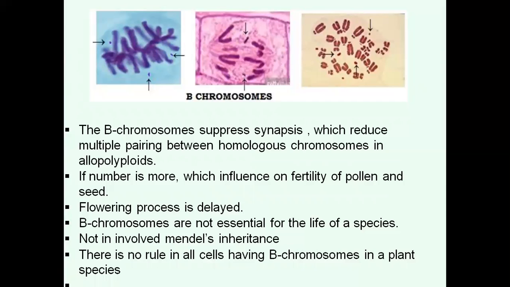B chromosomes are not essential for the life of a species. They are not involved in Mendelian inheritance also. There is no rule that all cells in a plant species have B chromosomes, but only a few cells contain B chromosomes.